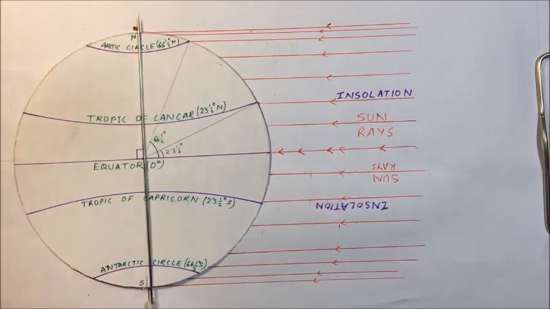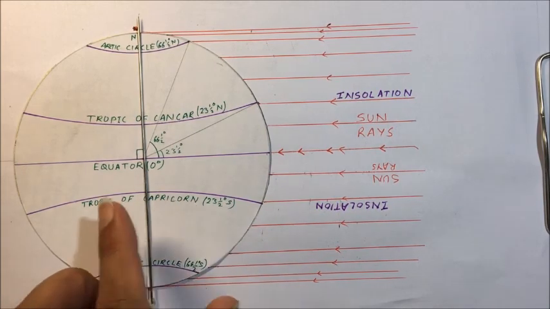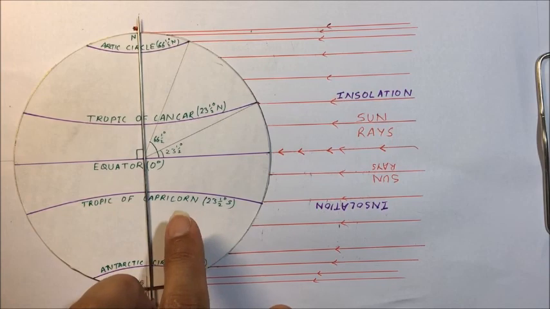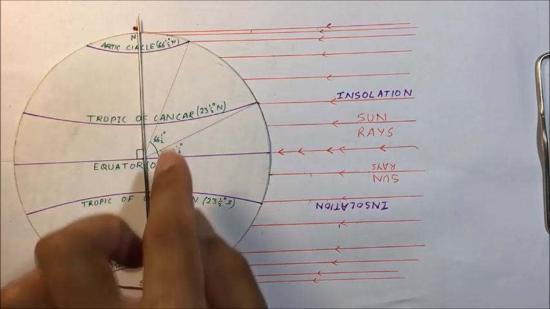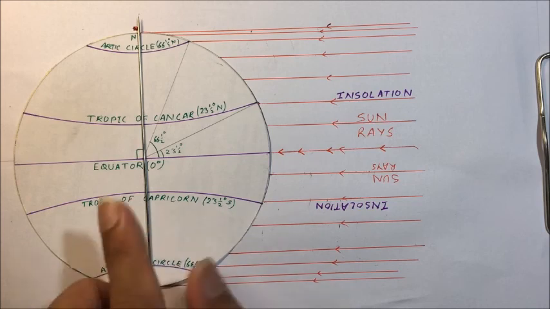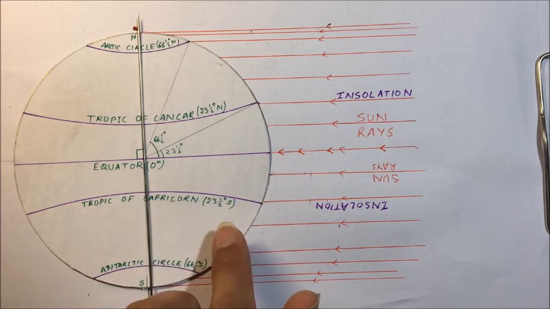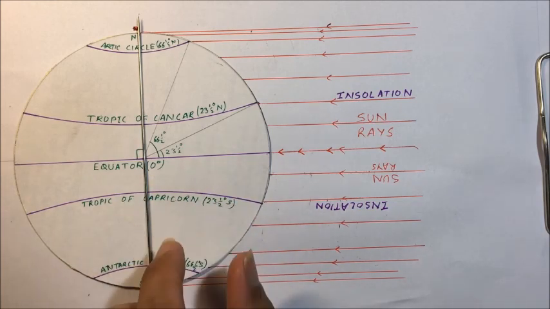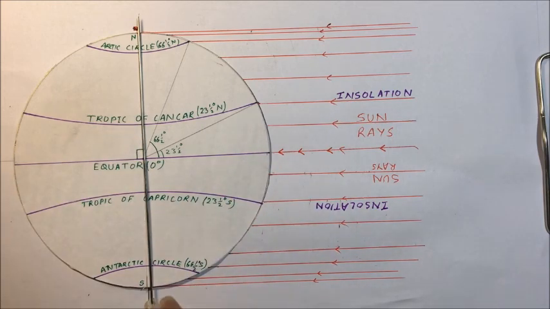On 21st March we have the March equinox, or we can as well call it the spring equinox. And on this day the length of day and night are equal at all places on the earth. All positions, all locations on the earth will be facing equal day and night, that is 12 hours of day and 12 hours of night. That is why we call them equinox, equal length of night.